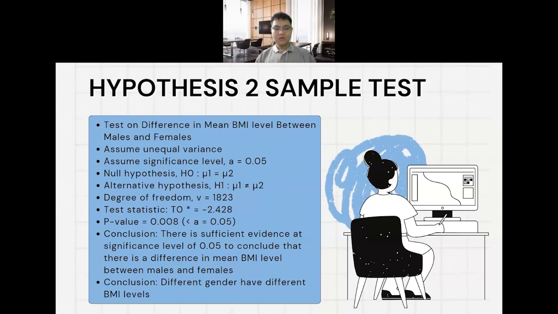By using RStudio, we obtain the degrees of freedom, which is 1823, and the test statistic is negative 2.428. The p-value is equal to 0.008, which is less than the significance level of 0.05. The conclusion is there is sufficient evidence at significance level 0.05 to conclude that there is a difference in mean BMI level between males and females. So we can conclude that different genders have different BMI levels.